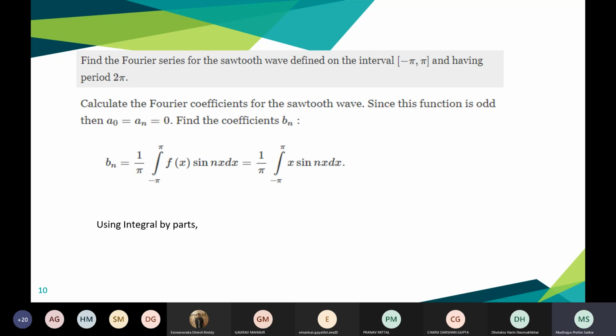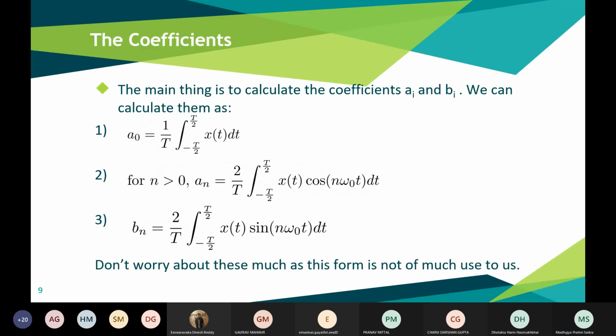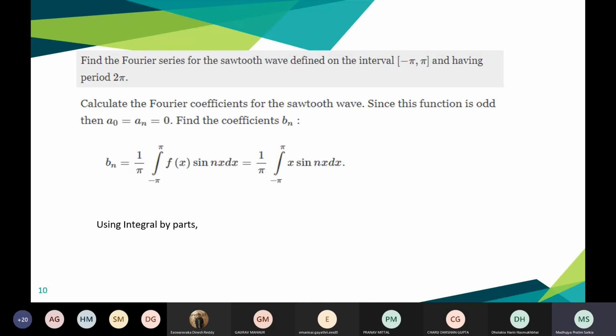Now for the coefficient of bn, we'll get the value 1 by 2 pi, 2 by 2 pi actually. So both the 2's cancel out since the time period is T equal to 2 pi. Hence 2 by 2 pi is equal to 1 by pi, right? So you integrate it over the time period f of x sin nx dx, which is equal to 1 by pi integral of x sin nx dx over the time period minus pi to pi.